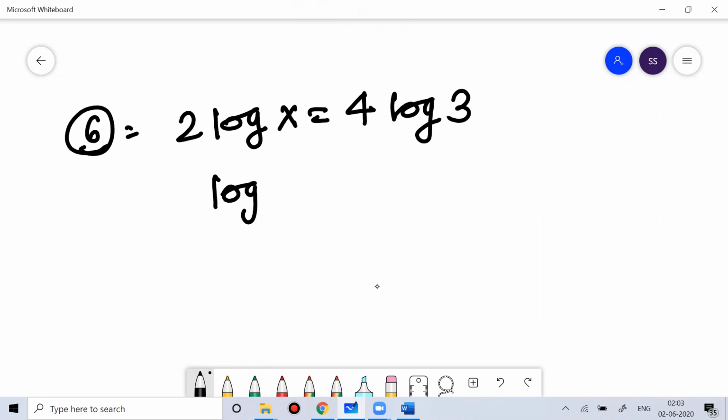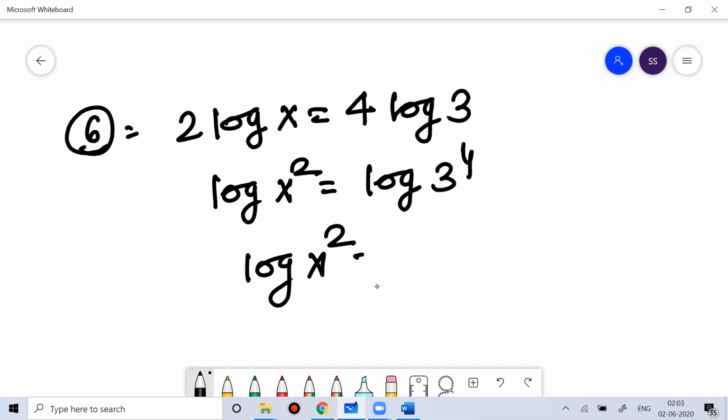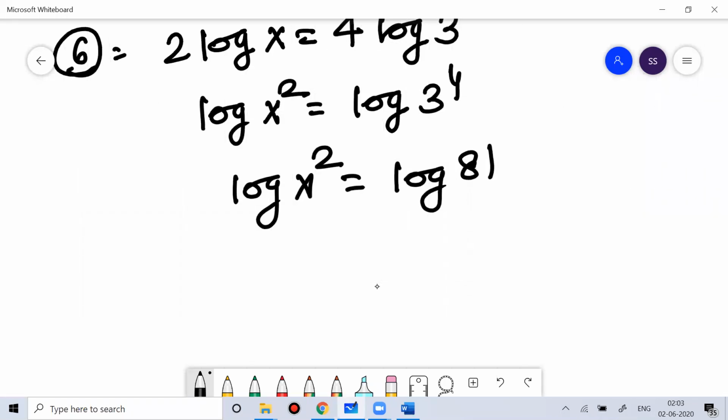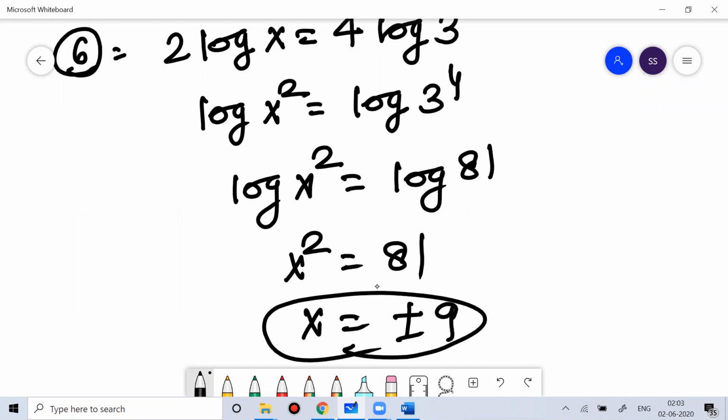I can write log of x square is equal to log of 3 to the power 4, simple. I can write log of x square is equal to log of 81. Then I can say x square is equal to 81, so the value of x is plus minus 9.